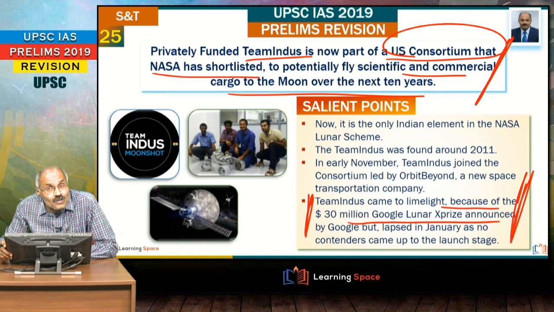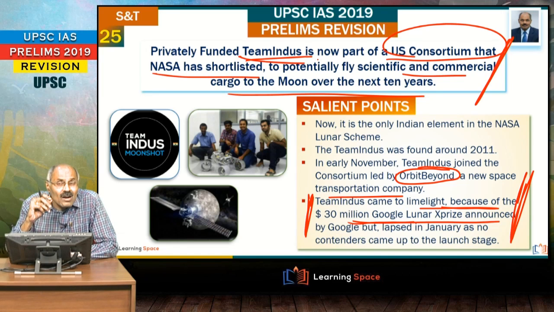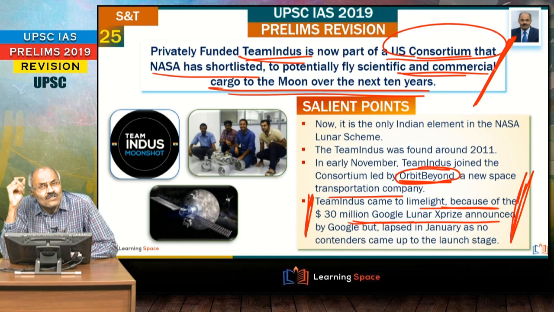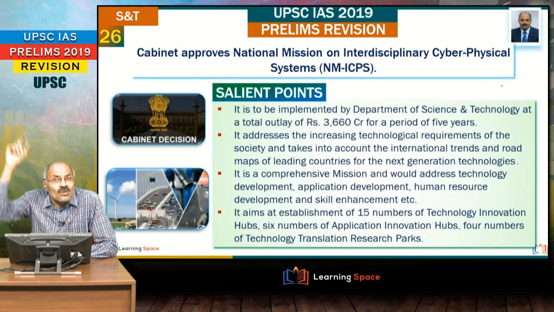So from your examination perspective, Team Indus is in the news because it has now joined Orbit Beyond. This is a new space transportation company, and Team Indus is a part of the Orbit Beyond consortium that is shortlisted by NASA to fly scientific and commercial cargo to the moon over the next 10 years. Friends, please don't forget Team Indus as well as Orbit Beyond, because Orbit Beyond is shortlisted by NASA to take scientific and commercial cargo to the moon. Look into the next one.